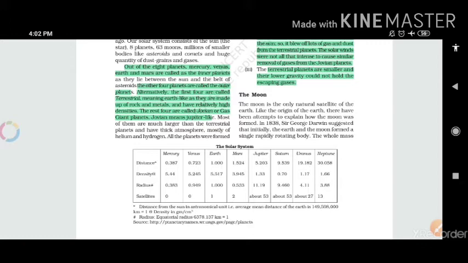Jovian is just because of being Jupiter-like. These 4 planets are comparatively big in size, and the physical makeup of those planets is just like gas. That's why these are called Jovian planets, and Jovian means Jupiter-like. So the previous four are Earth-like, and the next four are Jupiter-like.